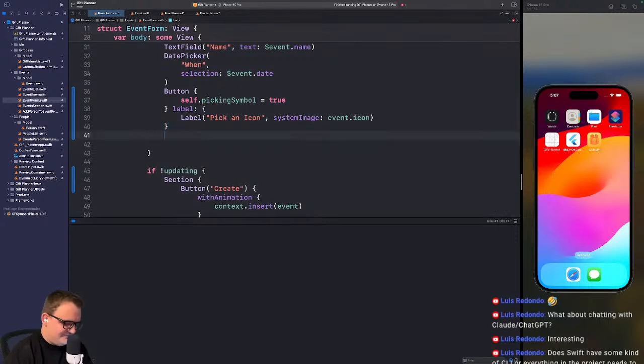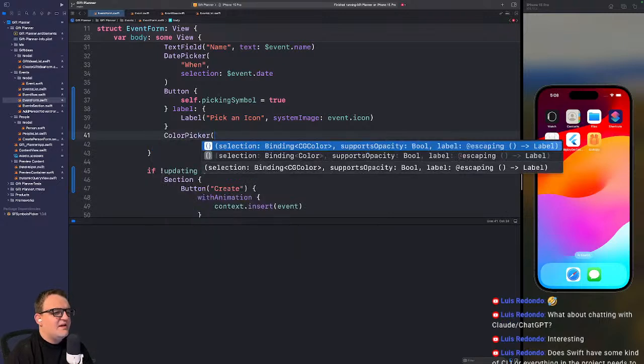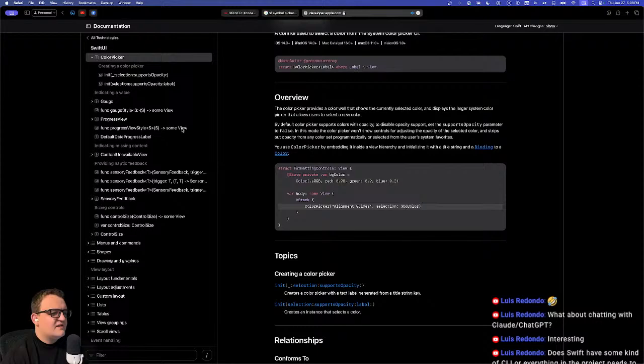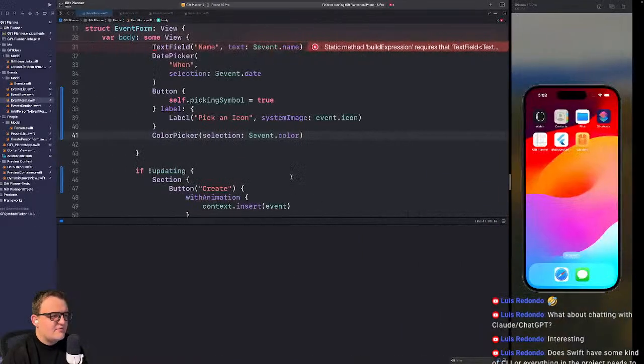All right, we have our button. Let's get our color picker. And we'll say the selection is going to be bound to event.color. Do we need anything else? Do we need like a description? Yeah, we need like a name.